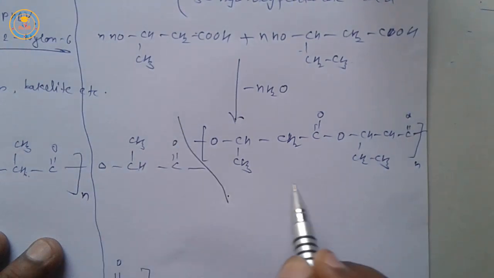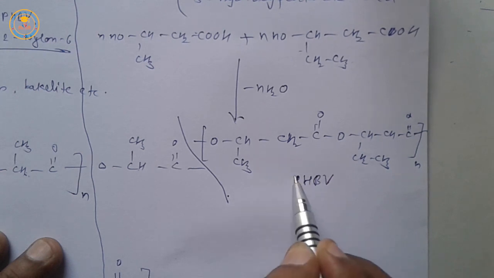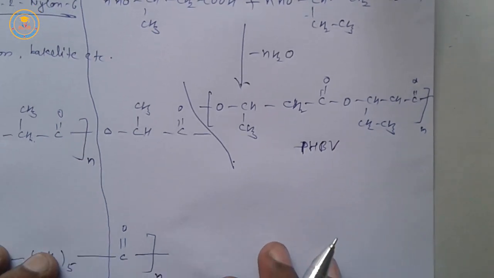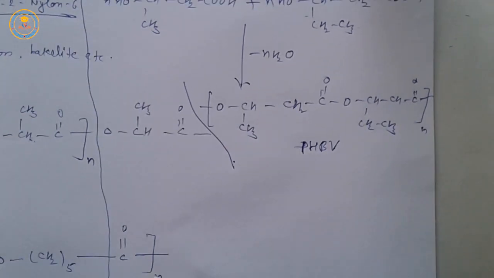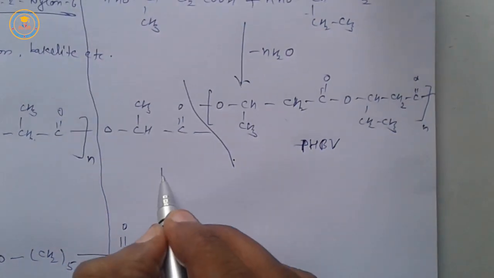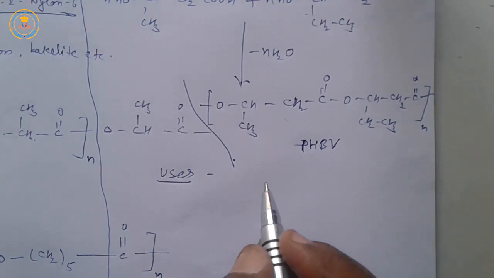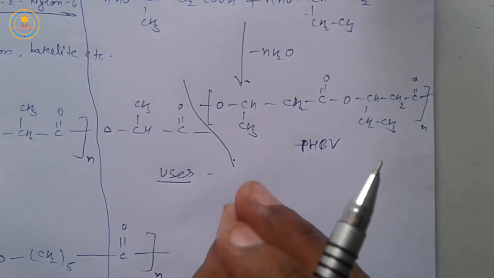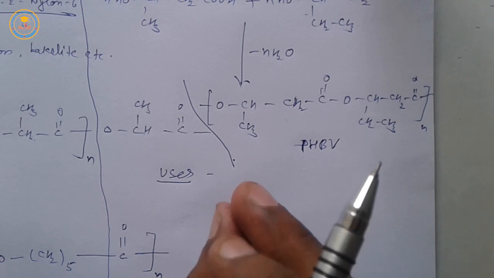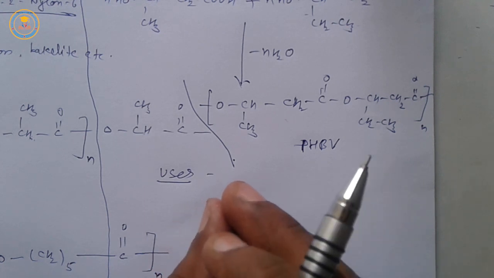It is PHBV, a biodegradable polyester. Very important. Sorry, CH2. Next, usage of PHBV: used in orthopedic devices, especially packing and controlled drug release.